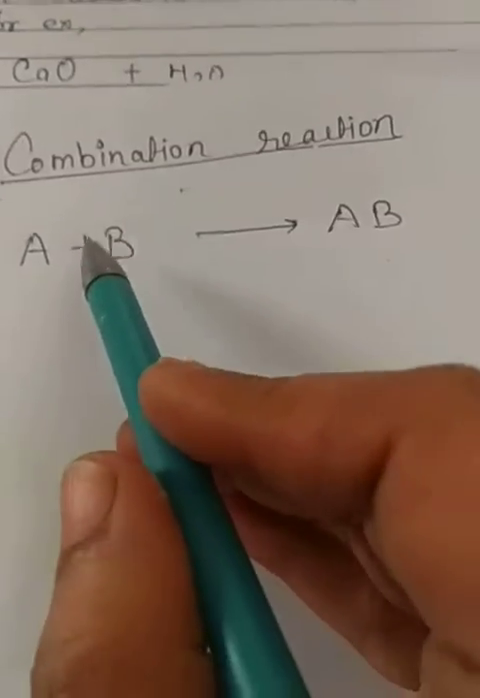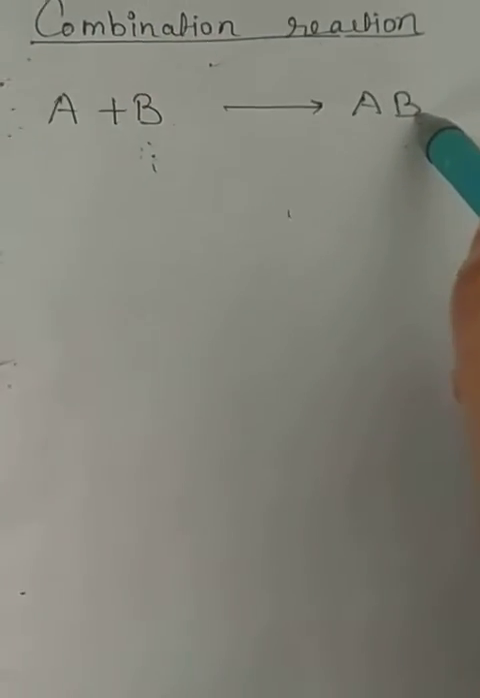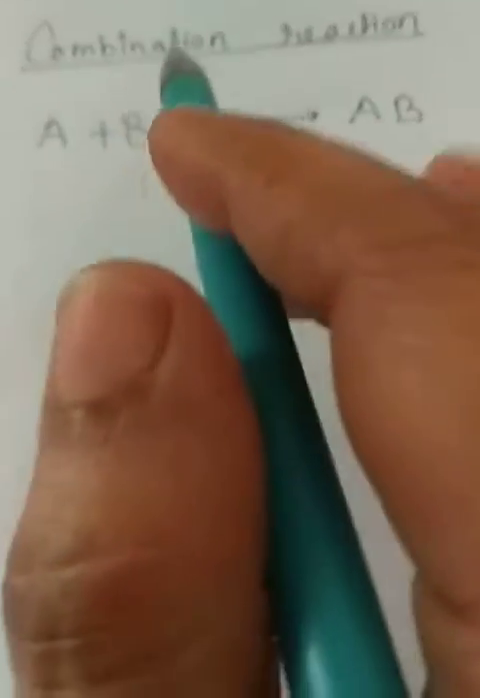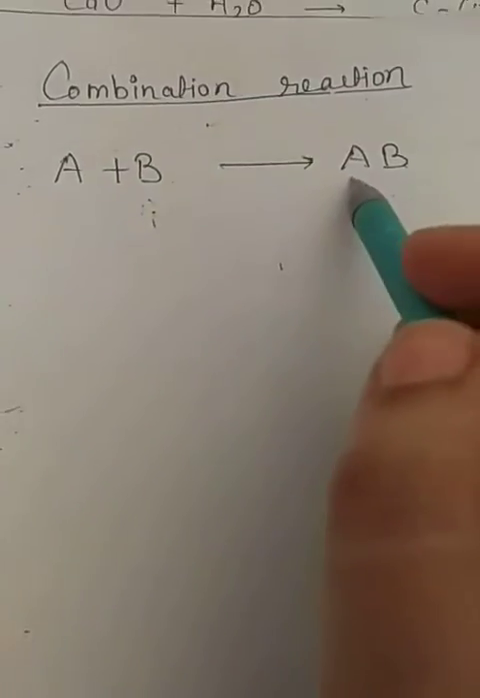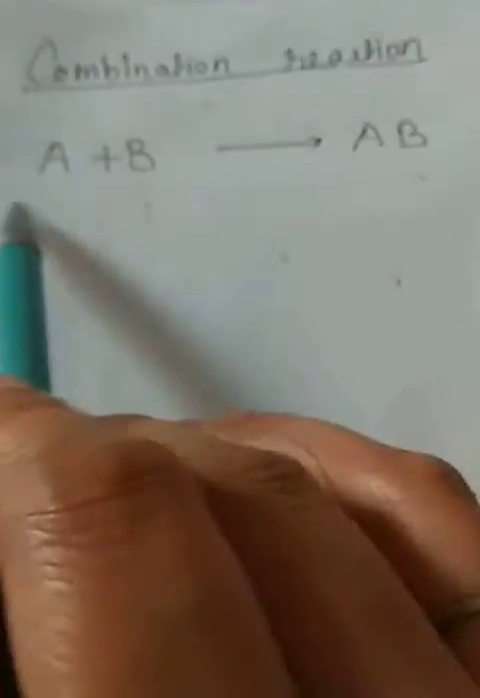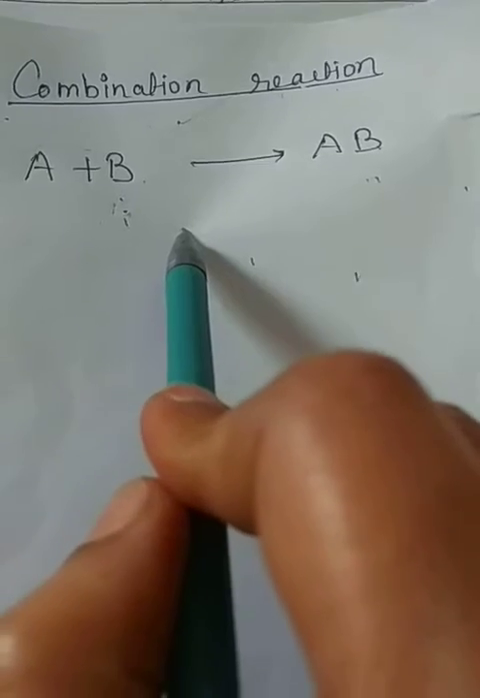So the combination of two or more elements to form one compound is called a combination reaction. Such a reaction is represented by an equation of the following form: A plus B gives the product AB. Or we can say a combination reaction is a reaction where two or more elements or compounds combine to form a single product.